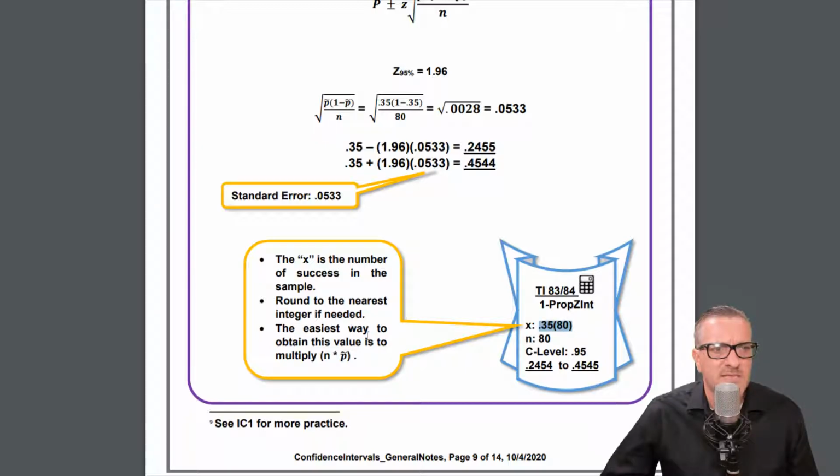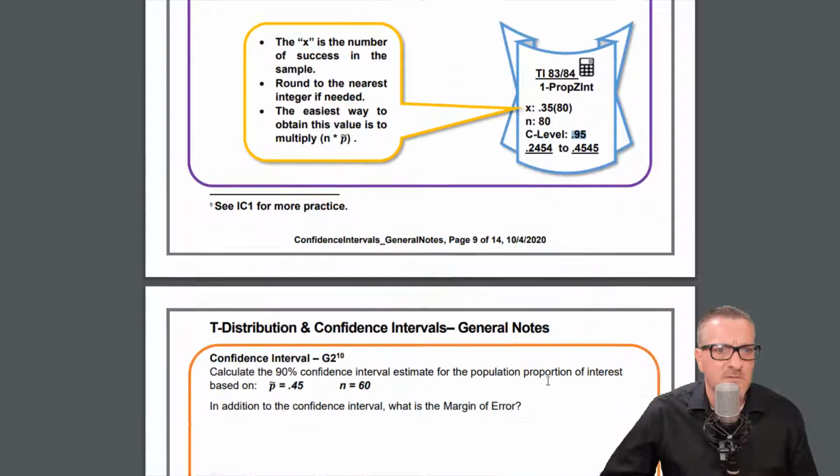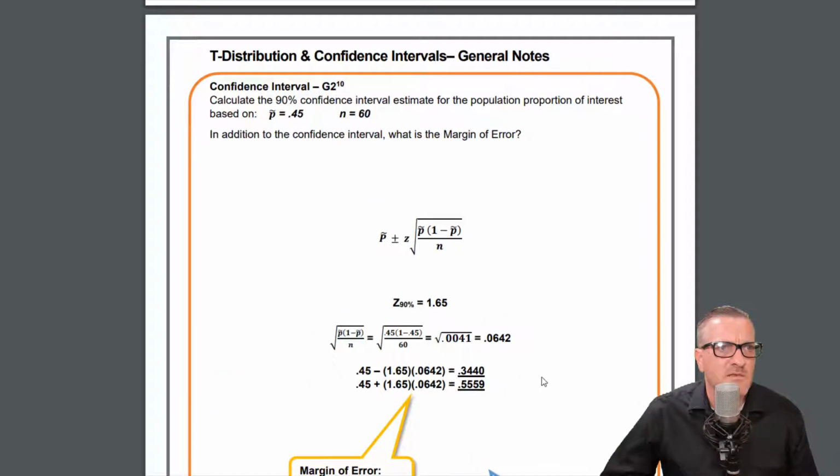Let's see. It says the easiest way to obtain this value is to multiply n times the sample proportion p-hat. And like I said right here, you just do it right there, and then you put that in. Like I said, if you get an error, this has to be an integer. And then you put in the 95% level, and you are good. You have the answer. Okay. So let's take a look at another one.